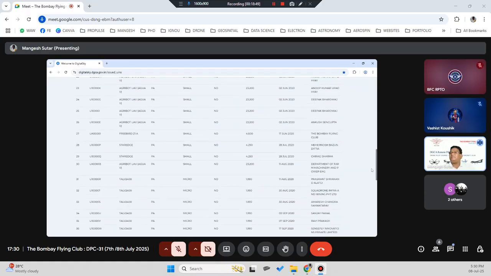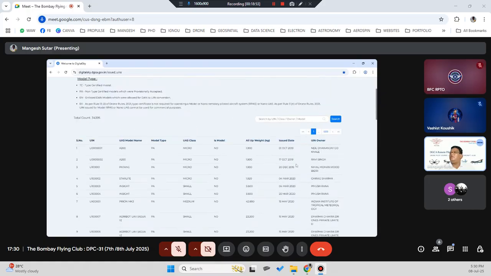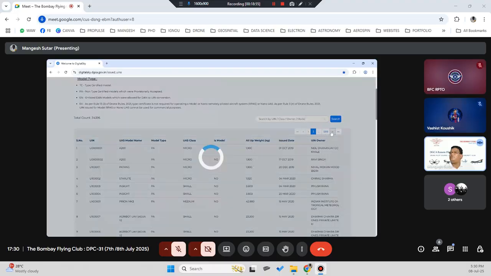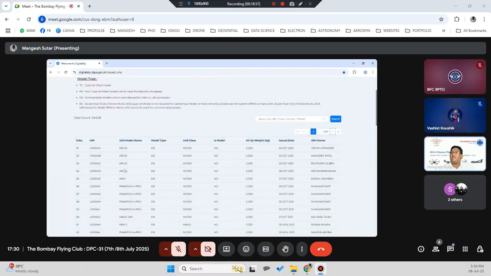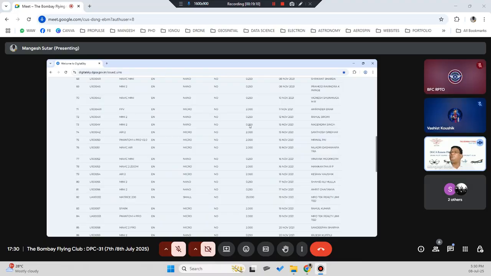Okay, जैसे अभी देखो स्टार एज है 4.250. This is fixed weight. Okay, this is the definition you need to give when you are like Air 2S 2 kg 2 kg. I mean, some people they are just putting it. You know, they are not giving accurate. तो ये माइक्रो उनको मालूम है 2 kg से कम है तो 2 kg डाल दिया. Mini 2 250, Air Phantom 4 200, Mavic 2 Zoom 2 kg 2 kg, Matrix 200 25 small.